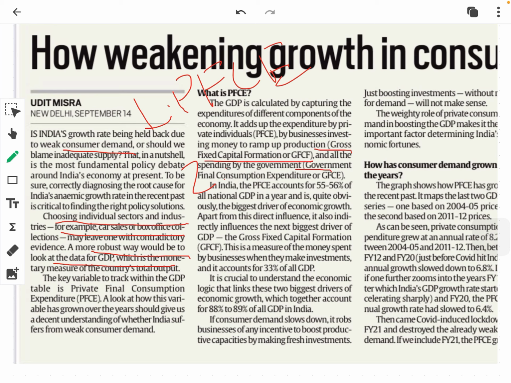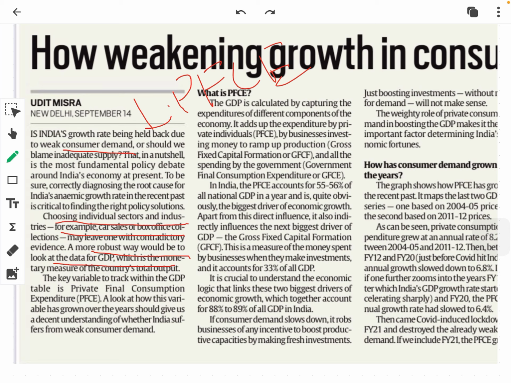So we have three components here. One is the PFCE, second is gross fixed capital formation, and third is all the expenses that have been made by the government. If we combine all these three factors, in the end we will get the GDP of the country. Now in India, the PFCE accounts for 55 to 56% of all national GDP in a year.